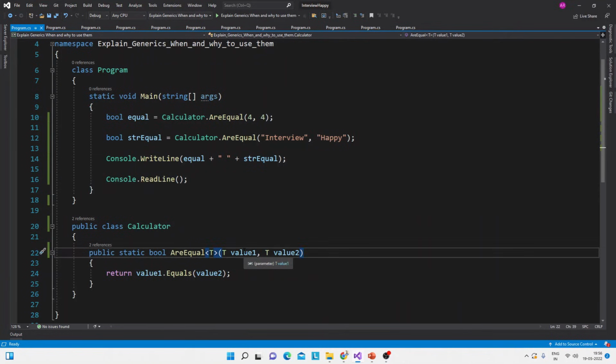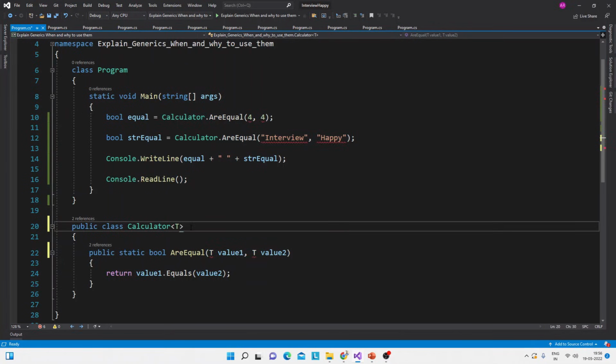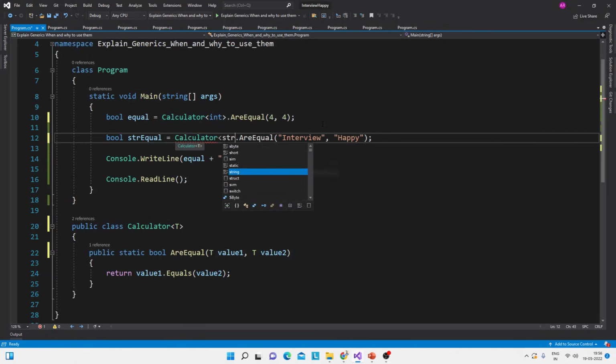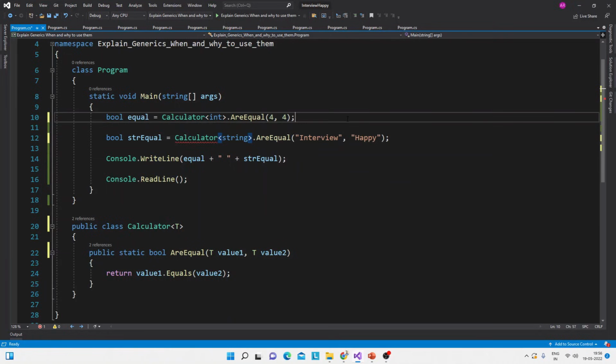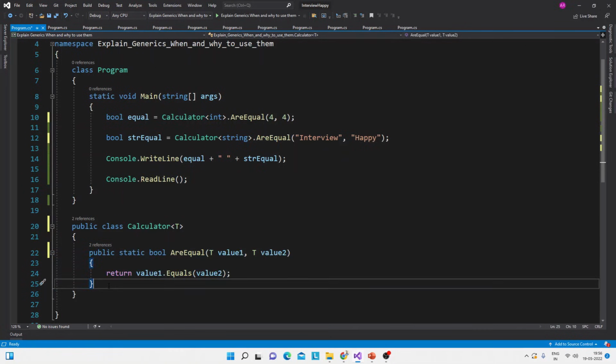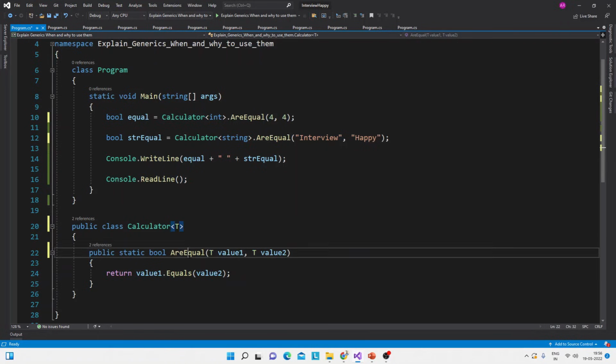That is one way, but the other and more popular way is to make the class generic. You will do that by putting this T here, and now your class is generic. And you will use your class like this. Sorry, this is integer and this is string comparison. So see, now your class is generic, and when you make your class generic, all the methods inside the class will be generic. So that is the additional benefit of a generic class in comparison to a generic method.